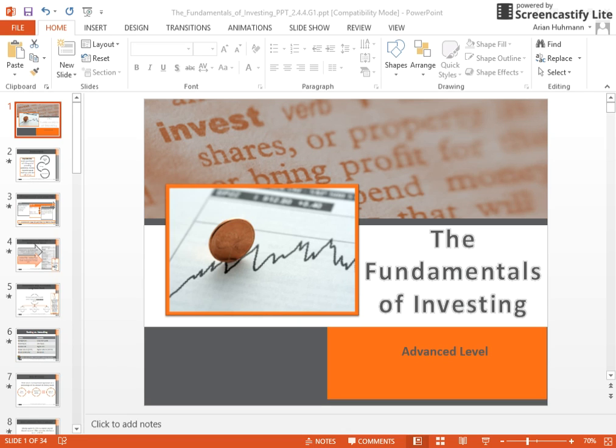In this lesson, we're going to be talking about the fundamentals of investing. And this lesson is probably going to be split up into two PowerPoints just because it's kind of long. So, what are investments? Investments are assets purchased with the goal of providing additional income from the asset itself, but with the risk of loss. So, in your financial plan, you should have savings and investing.